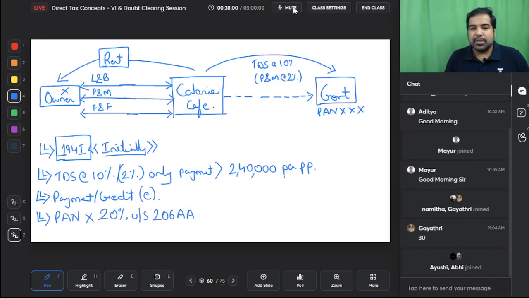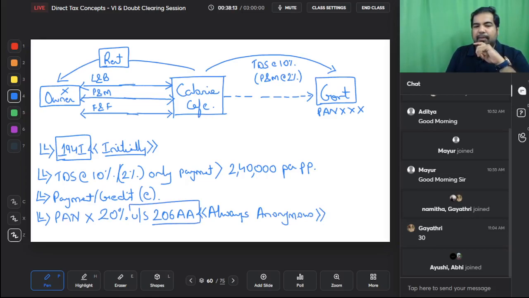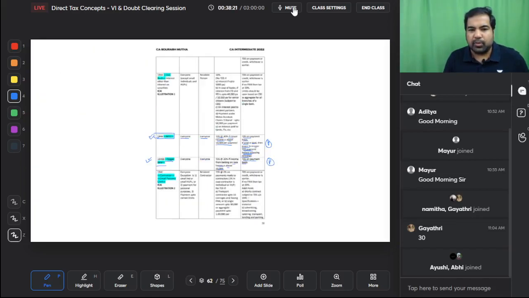How do you remember this? Guys, if you don't give your PAN number, are you always anonymous? Yes. So the shortcut is always anonymous. So under section 206AA, you will have to deduct TDS at the rate of 20% in case PAN is not given. Alright, let's have a look, guys, at this section, that is 194I.